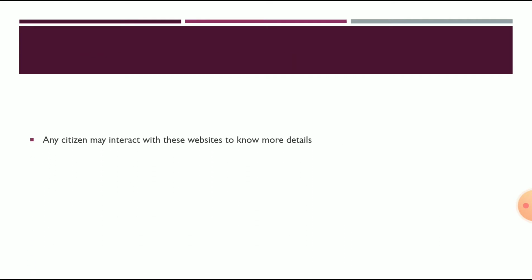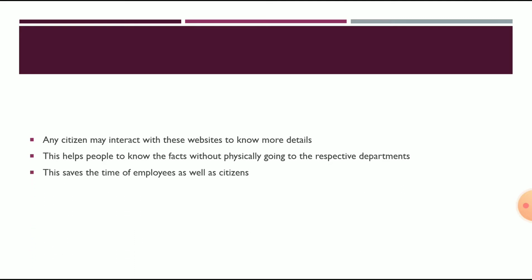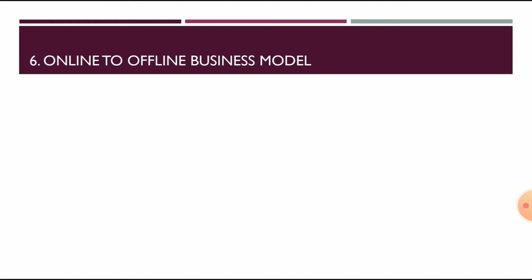Any citizen may interact with these websites to get more details about any aspect of the government. This helps people to know the facts without physically going to the respective departments, and it saves the time of employees as well as citizens. Employees need to give information, and citizens need to go to the place where the office is located to get the information, so that time is saved. The concept of smart city has evolved from the B2G e-commerce model.